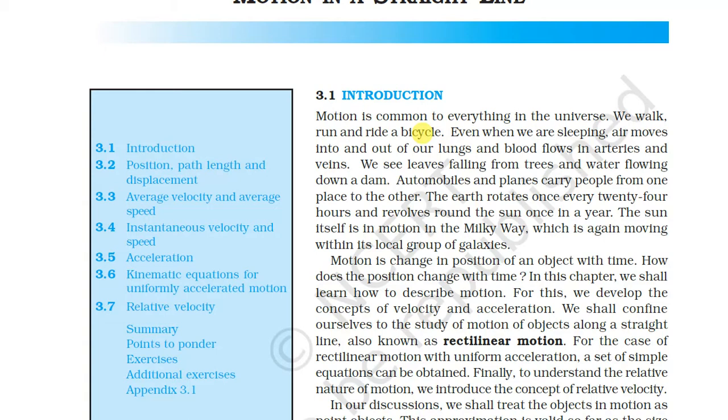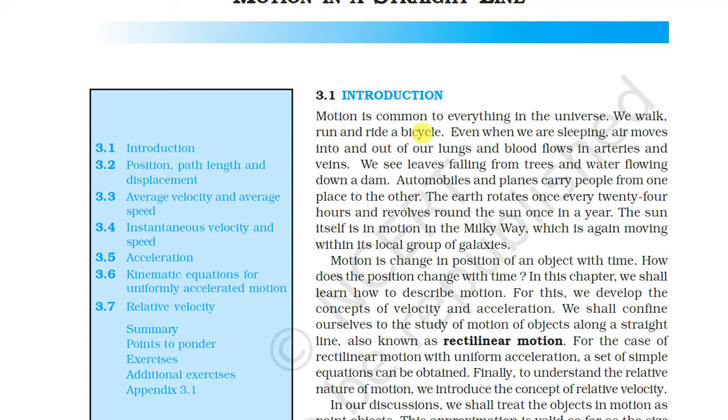Motion is the change in position of an object with time. What is motion? Motion is the change in position of an object with time. How does the position change with time? In this chapter we will learn how to describe motion. For this we develop the concepts of velocity and acceleration.